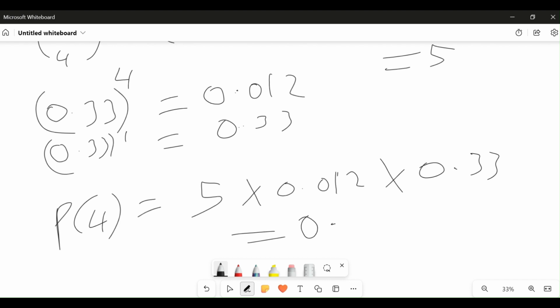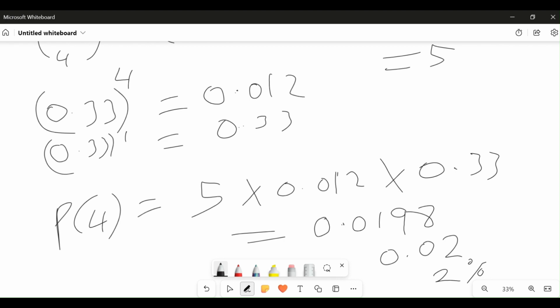What we are going to get is 0.0198. So you can approximate this to 0.02. In percentage, that will be 2%. That's the probability of perfect square appearing 4 times. That will be 2%, and that's the answer to that task.